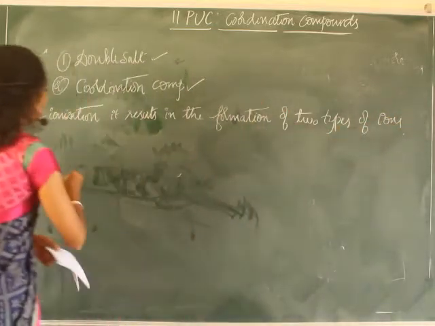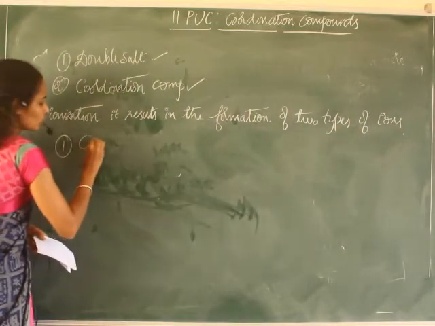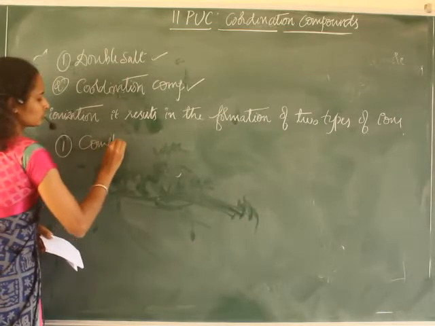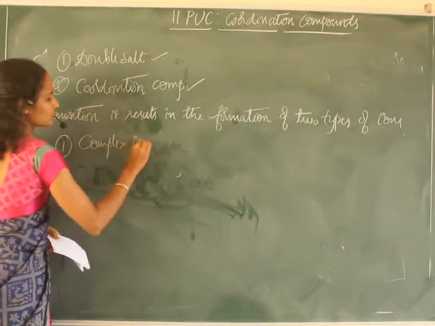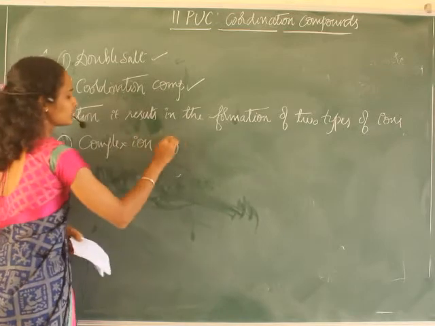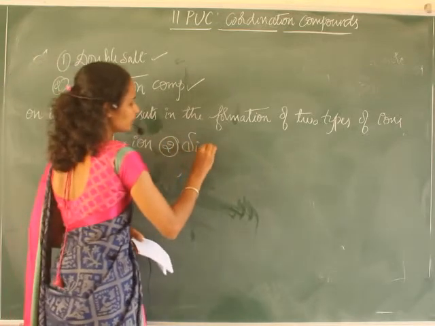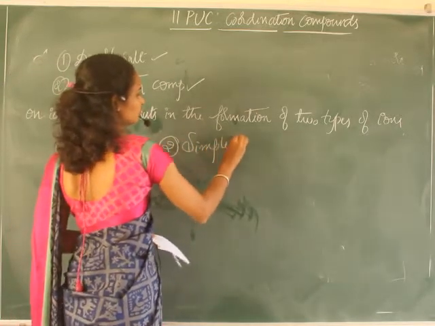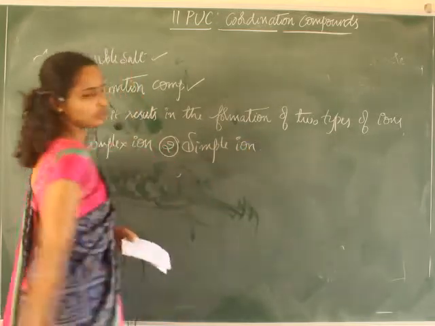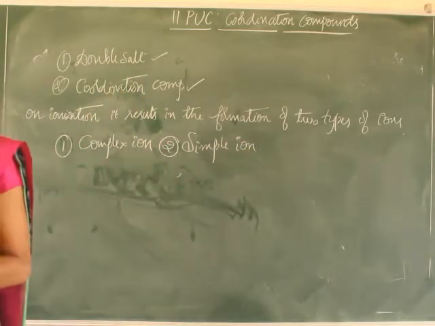One is called a complex ion. Another one is called a simple ion. Complex ion and simple ion.